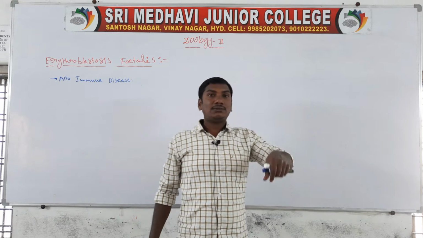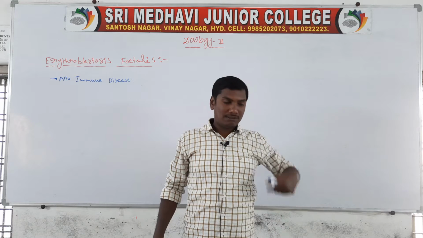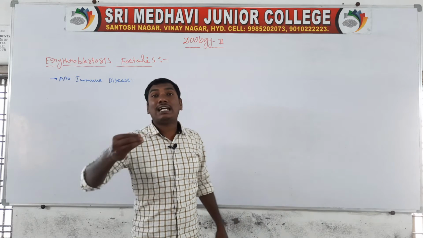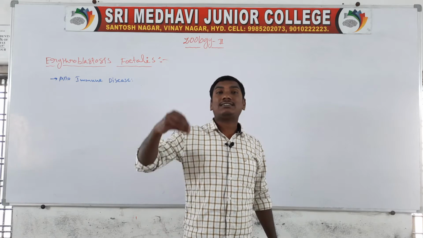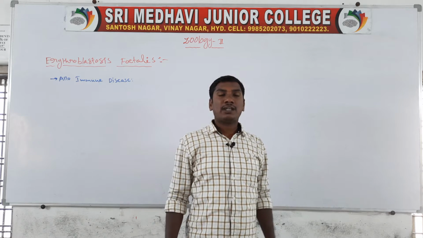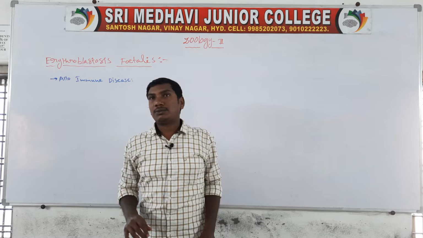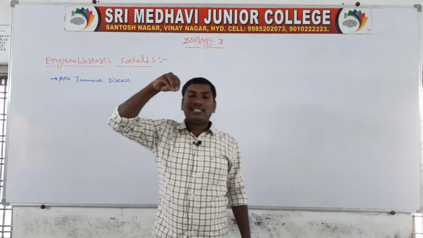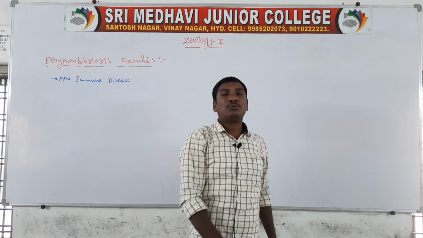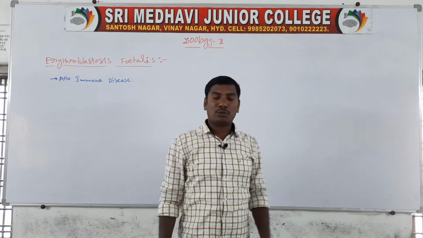The autosomes develop the body organs, while the one pair of allosomes develops the sexual behavior, sexual characters, and sex organs. So these are the autosomes and allosomes. This disease is called alloimmune disease, meaning the disease involves the allosomes, the 23rd pair of chromosomes.